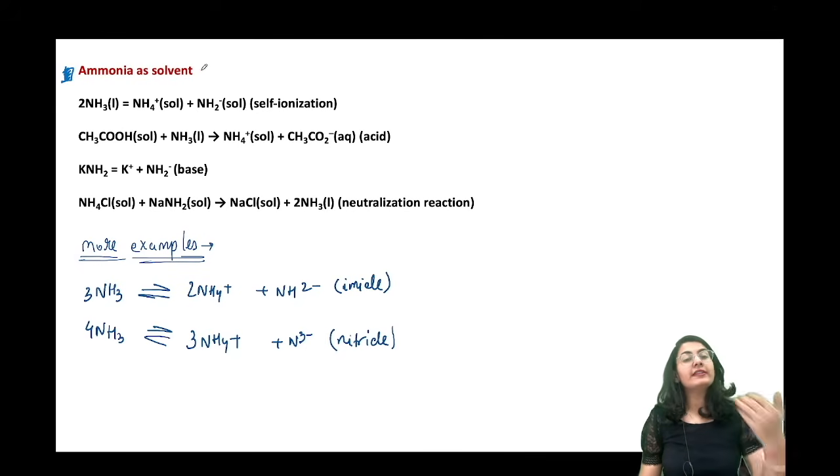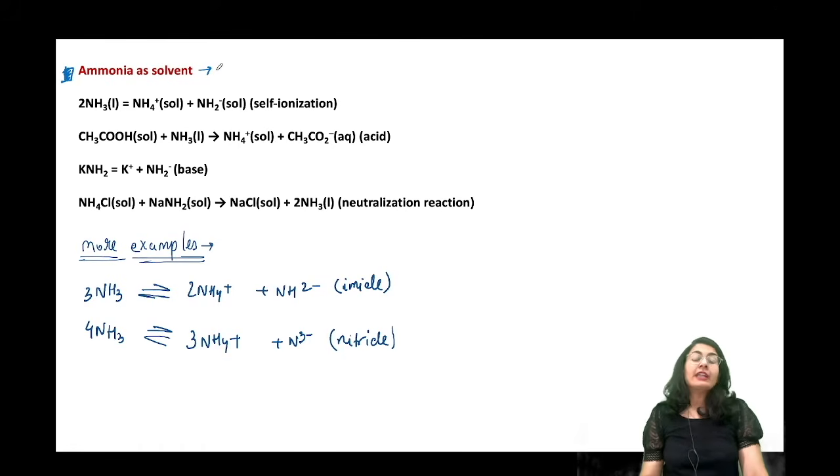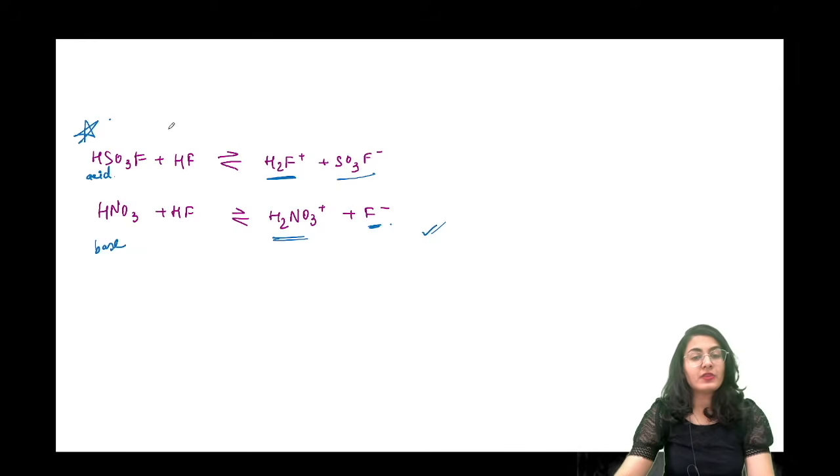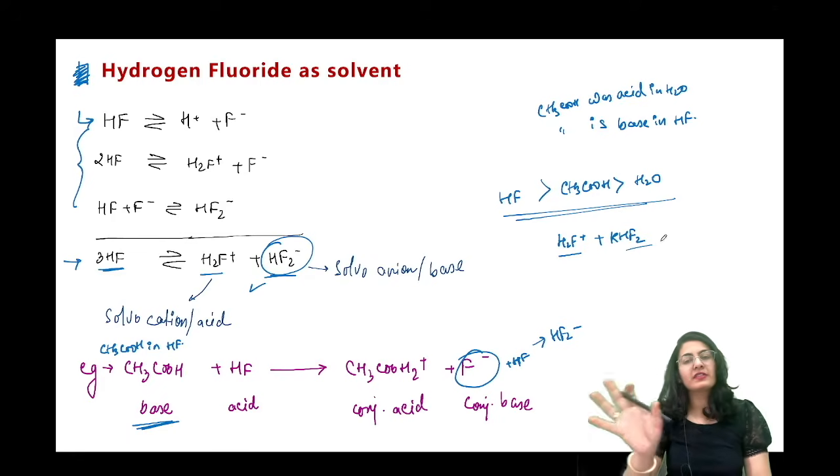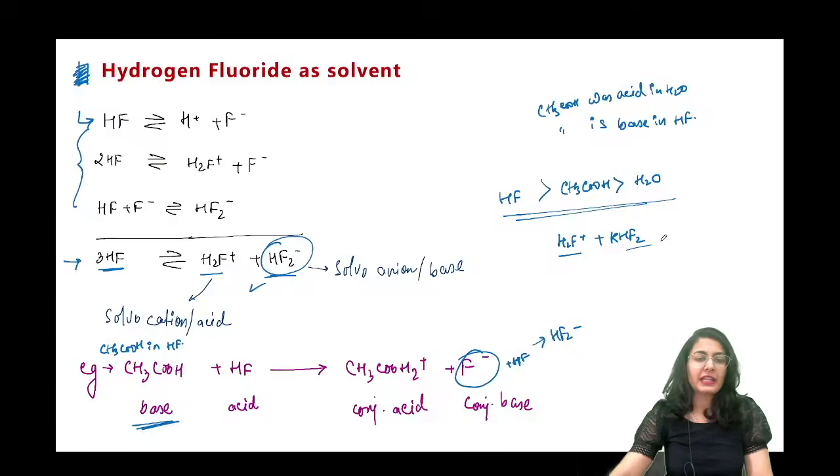So ammonia as a solvent पे हमें क्या देखना है, we have to see first of all the self ionization of ammonia. Alright guys, अभी ये जो solvent system है hydrogen fluoride, one more thing, as there is a self ionization there is going to be a neutralization also. तो कैसे करोगे neutralization, if there is any salt like I am having H2F positive from somewhere and KHF2 somewhat like this. तो इसका मतलब आपको समझ जाना है कि what is happening, there is going to be the solvocation and solvoanion, which means it is going to give you a final neutralization kind of a reaction.